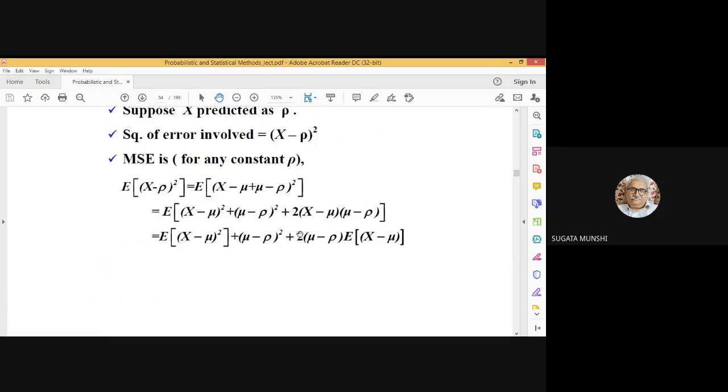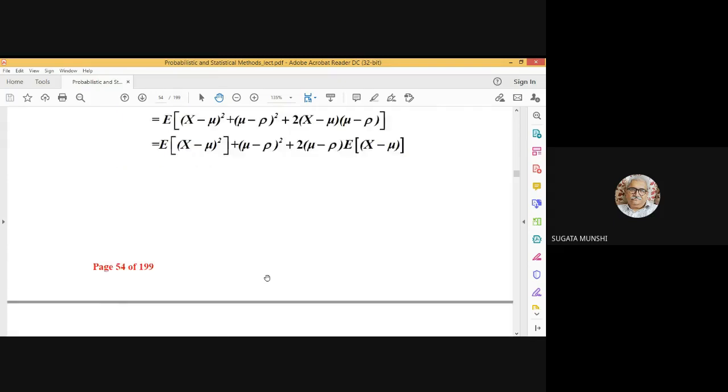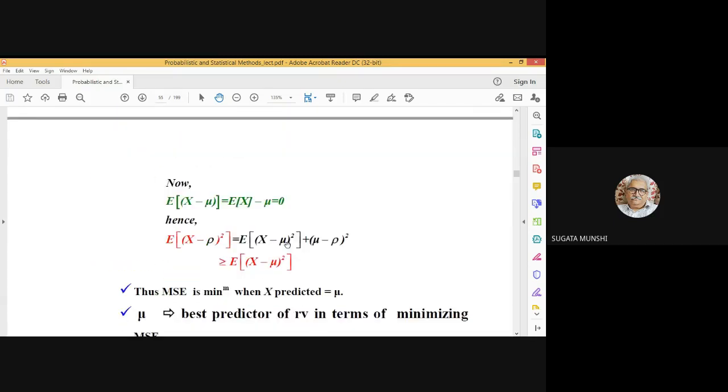So that term is 0, because expectation of X minus mu is 0. So whatever remains is this one. Expectation of X minus rho whole squared is expectation of X minus mu whole squared plus mu minus rho whole squared.